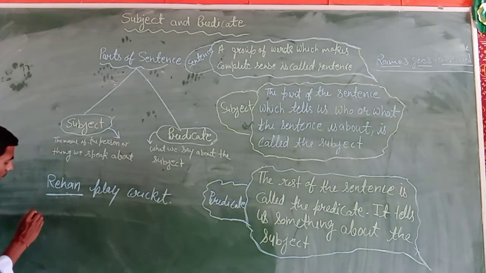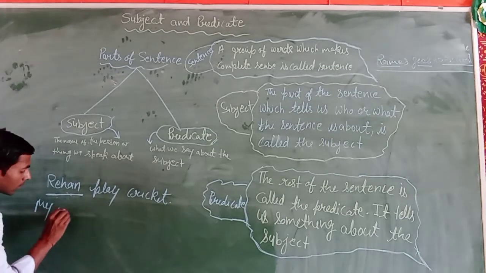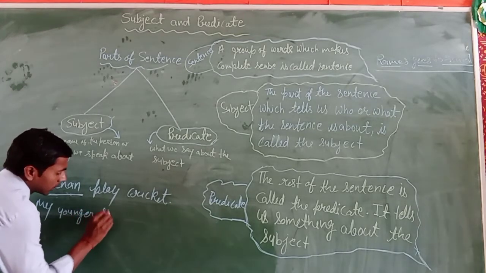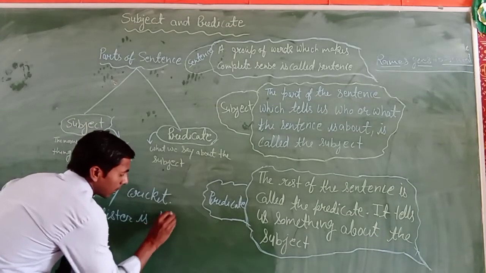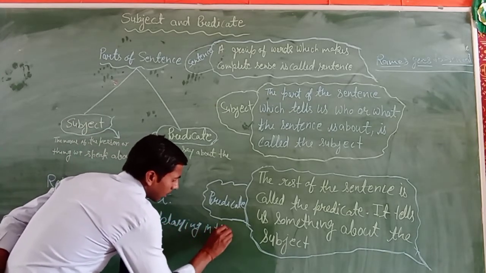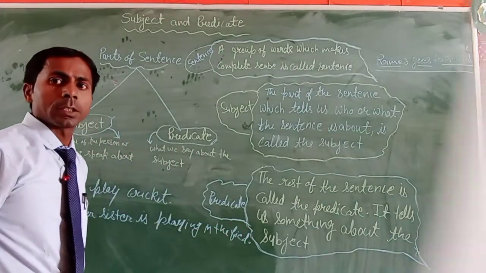Like this: my younger sister is playing in the field. Here you can see the words my younger sister.